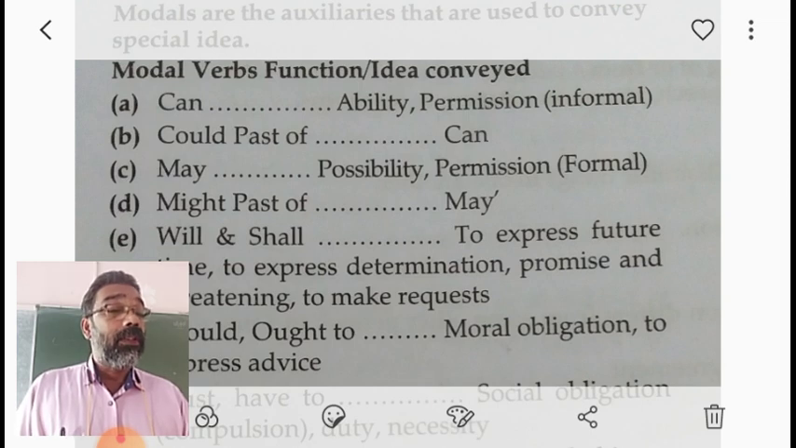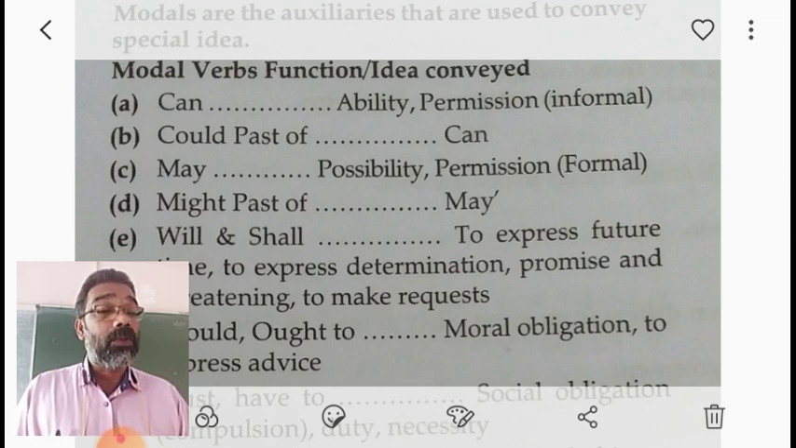I hope you understood the use of can, could, may and might.